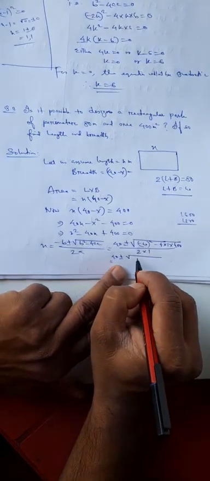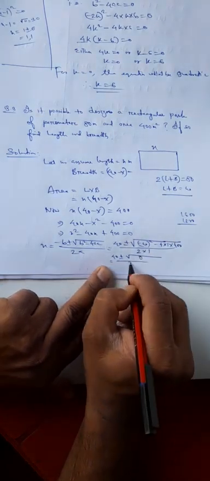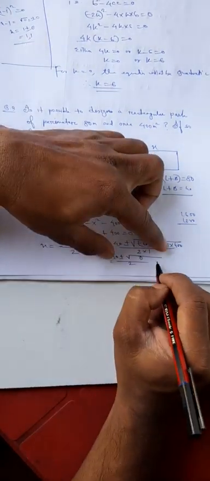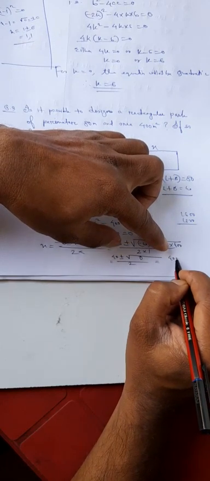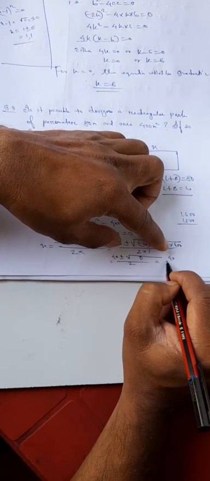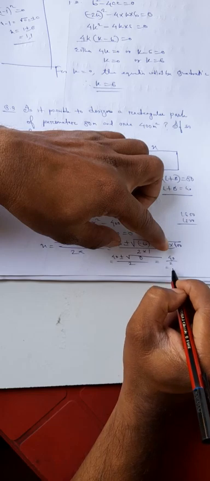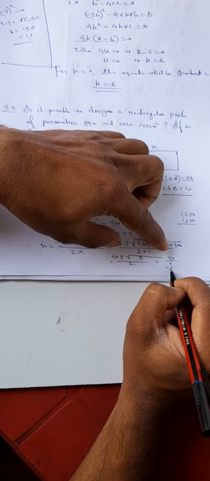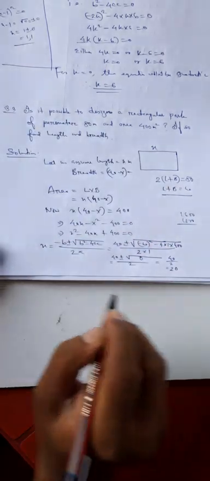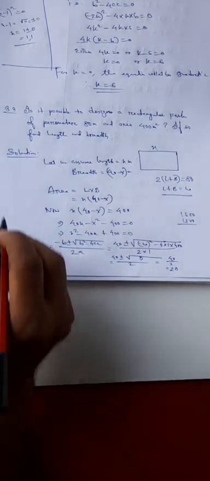So this is 0 divided by 2. So it is 40 plus minus 0 by 2. That means 40 by 2, the answer is 20. So you find x equal to 20.